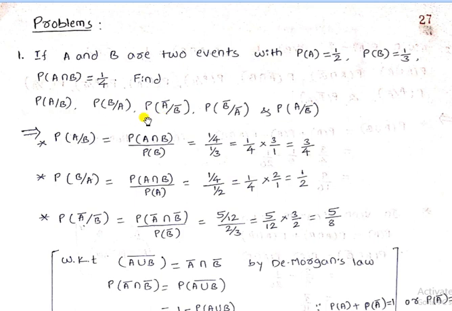Then the third one is probability of A bar divided by B bar. After applying conditional probability, it becomes probability of A bar intersection B bar divided by P of B bar. Here they have not given the values of probability of A bar intersection B bar and probability of B bar. So with the help of De Morgan's law, we will calculate this result.